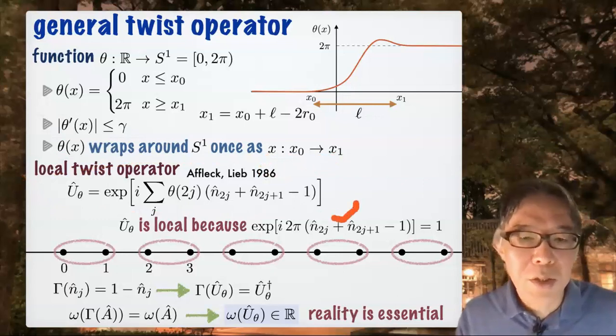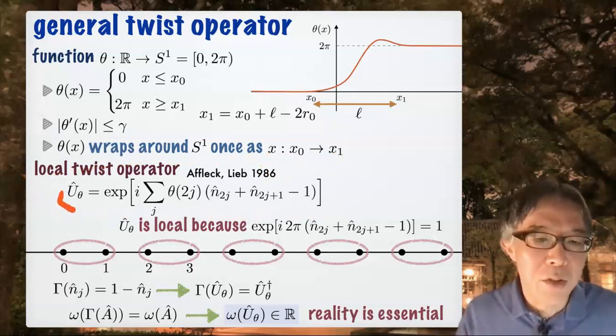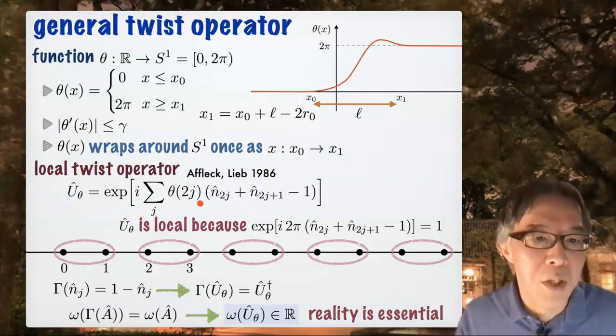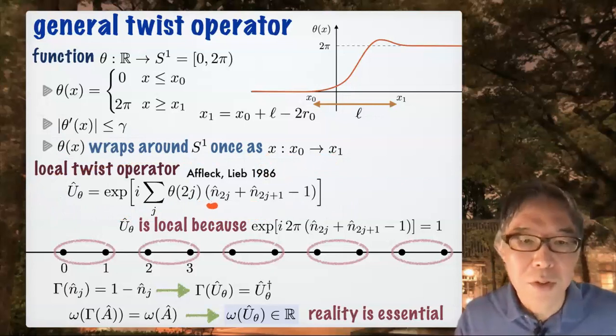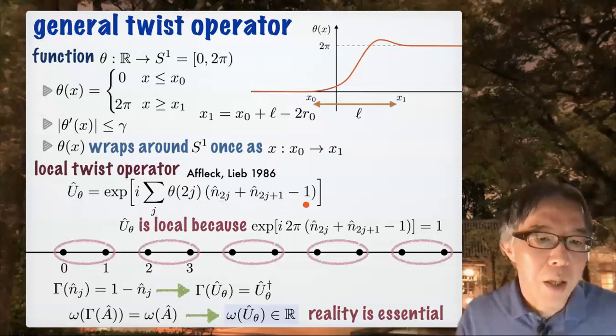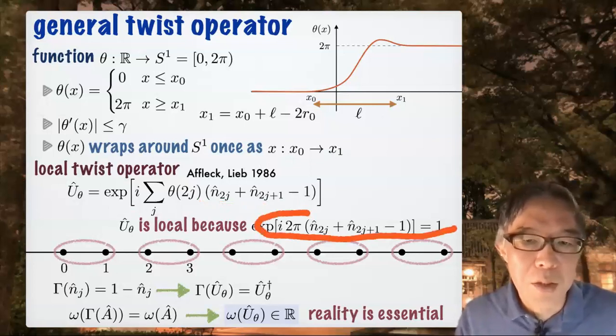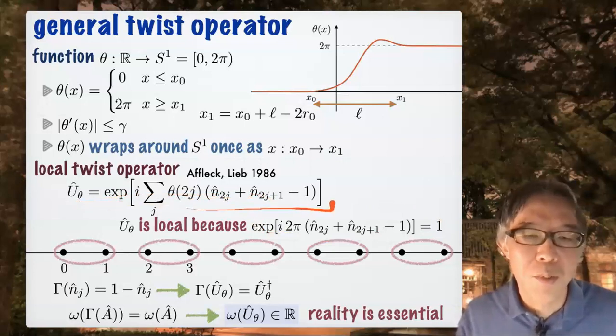This is basically the same as the twist operator that I mentioned in the introduction, but this rotation angle is now given by this general theta function. And again, I have this unit cell structure. So this is consistent with the interpretation that 2j and 2j plus 1 form a unit cell. And because of this identity, you easily find that this is essentially a local operator. It's basically identity here and here.